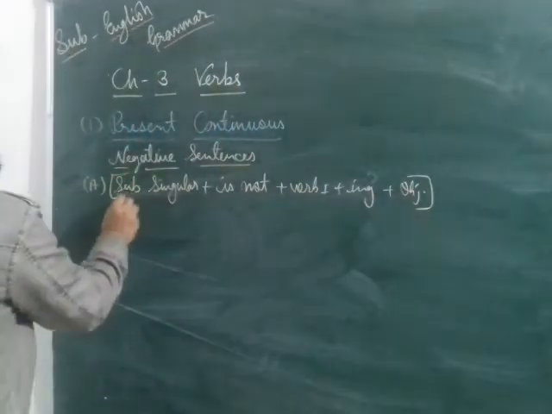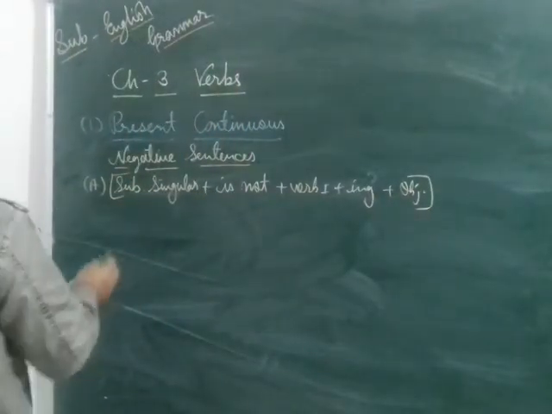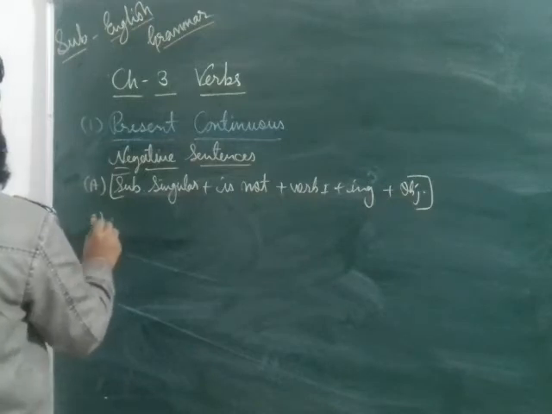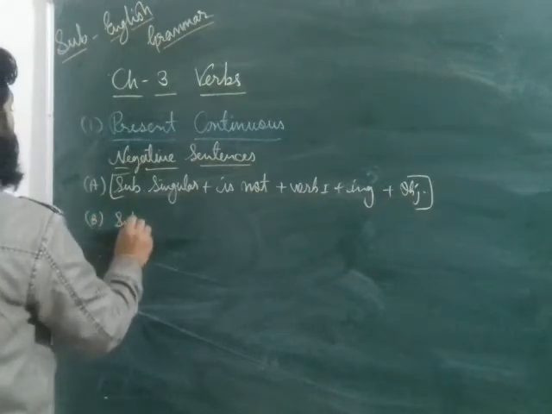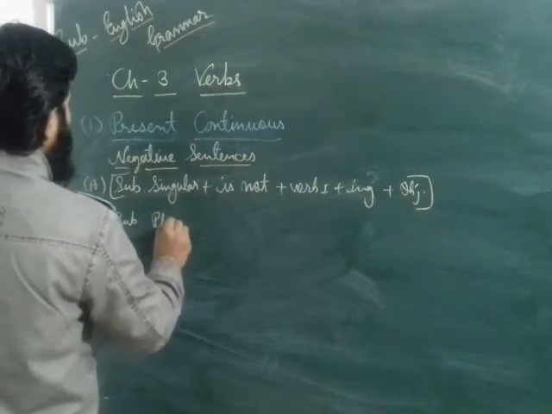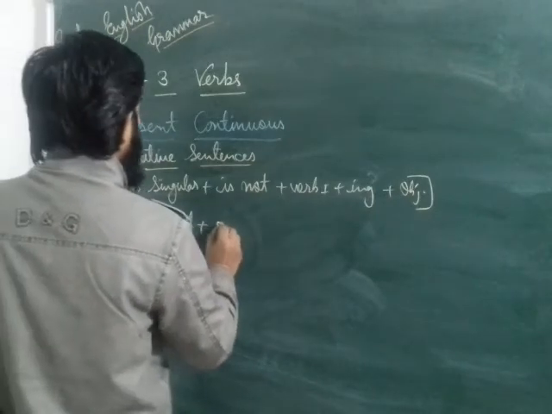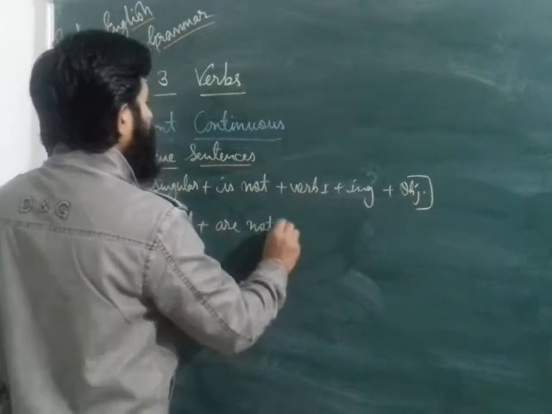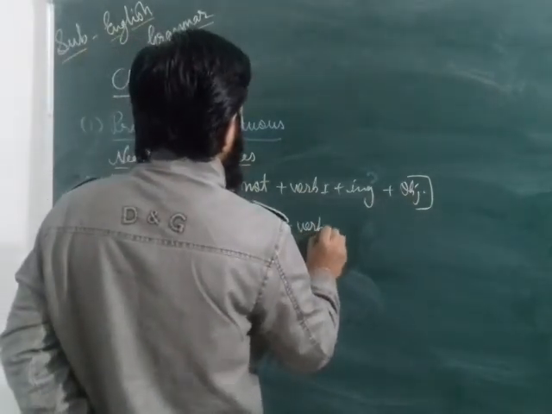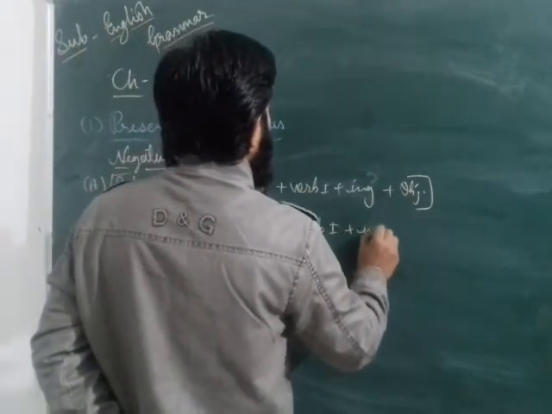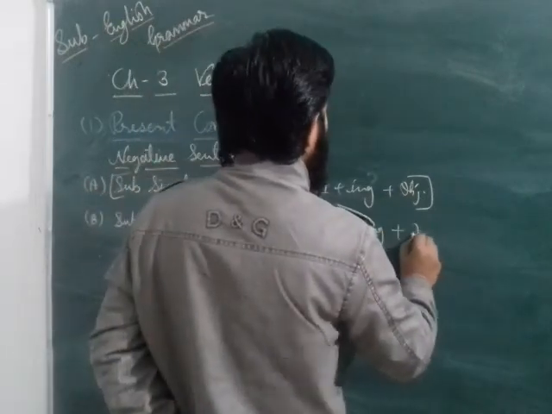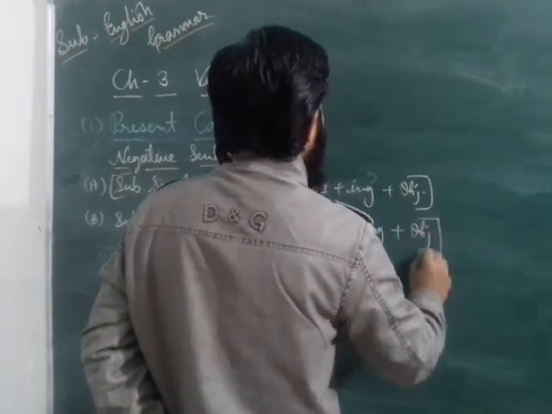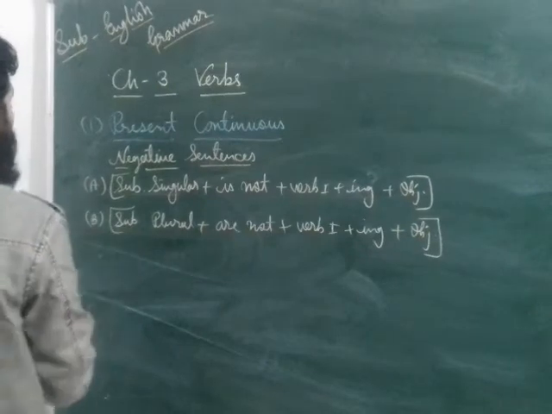That type of format you have to follow. But if the subject is plural, then what do you have to do? If the subject is plural, then you have to write subject plural, are not plus verb first form plus ing plus object. That's about the plural subject.